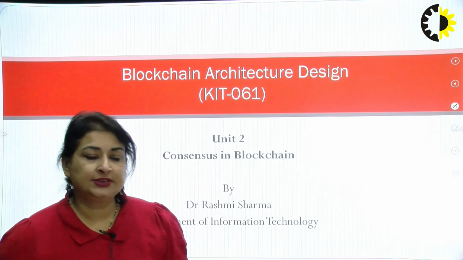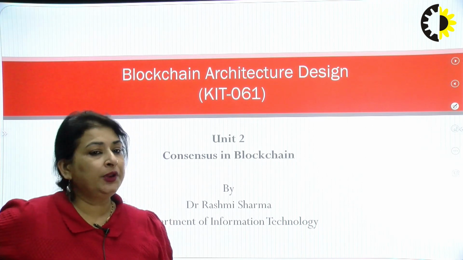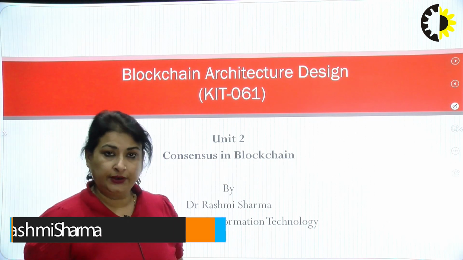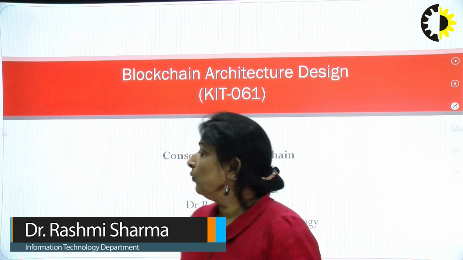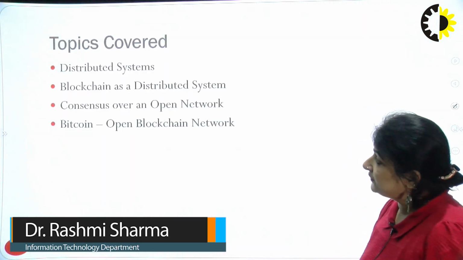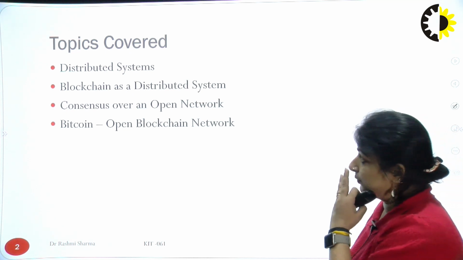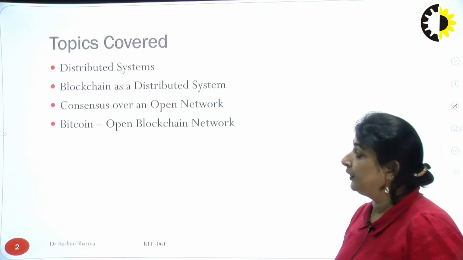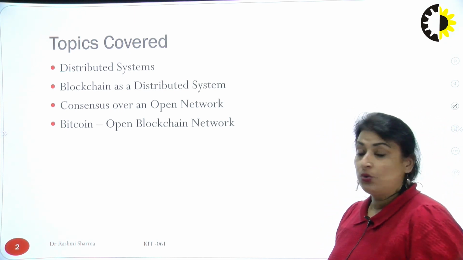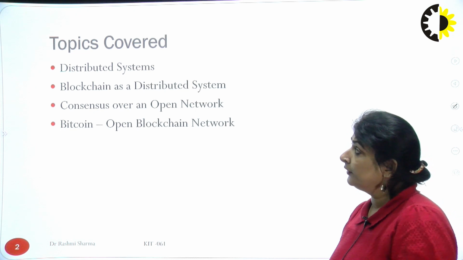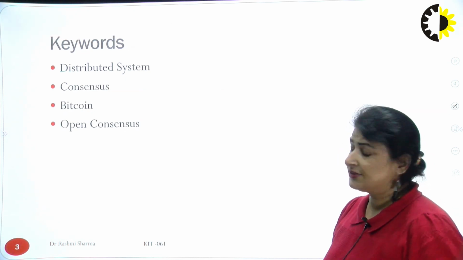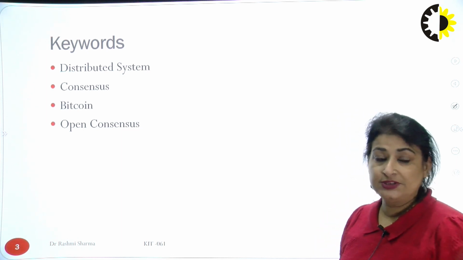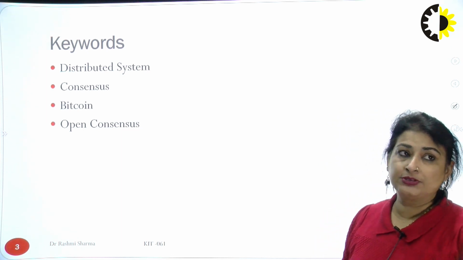Today we would be discussing some topics of consensus which is being used in the blockchain, which is in unit 2 of the subject Blockchain Architecture and Design. So what would be the different topics which we would be discussing here? What do we mean by distributed systems, blockchain as a distributed system, consensus over an open network, and Bitcoin, how it uses the open blockchain network. The keywords which would be discussed here are distributed system, consensus, Bitcoin, and what do we mean by open consensus, because obviously Bitcoin uses open consensus.